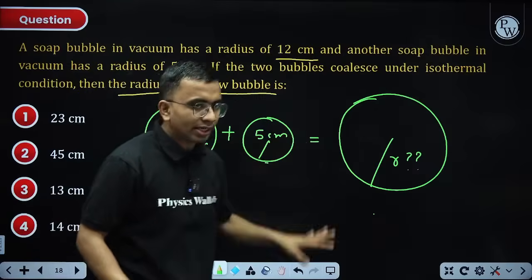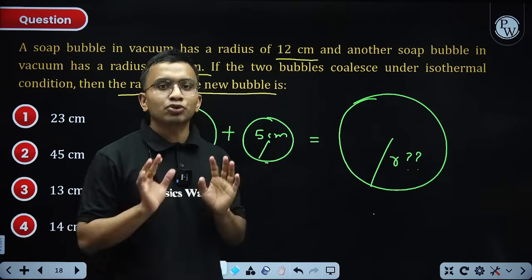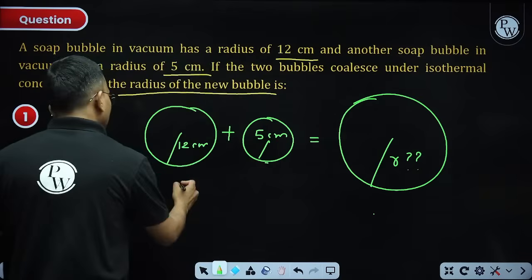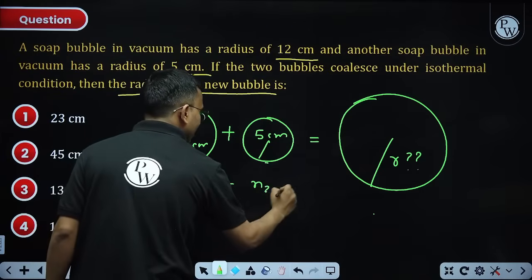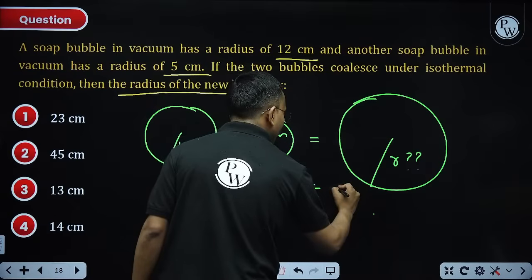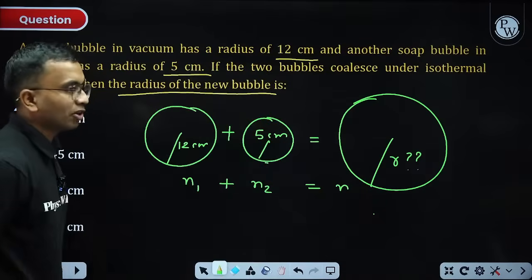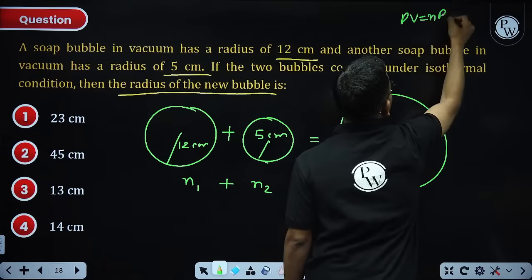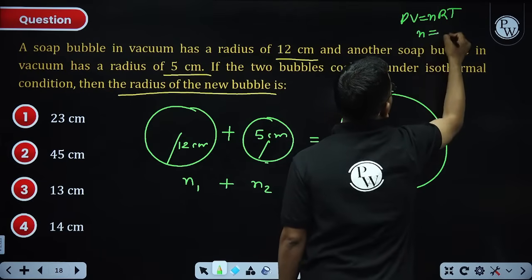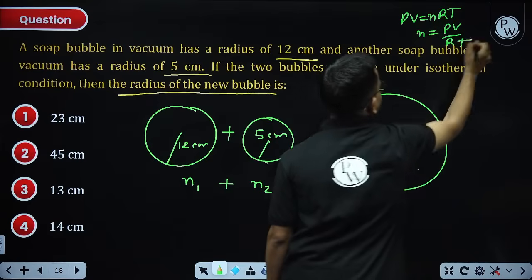This is the condition. It is mentioned that it is isothermal. Now I will say whatever is the number of moles here plus the number of moles here is equal to the final number of moles n. How do we write number of moles? PV is equal to nRT, so n is equal to PV by RT.